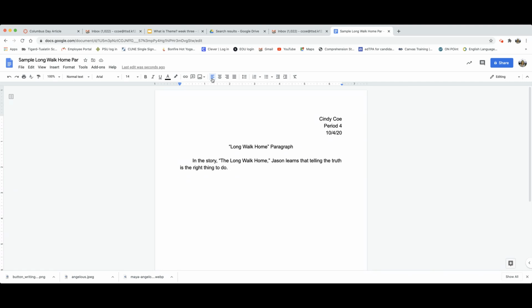And when we do a theme paragraph, we want to talk about what's happening earlier in the story, because we want to focus on then how that main character changes. So I might say something like, at the beginning of the story, or for example, or something like that.